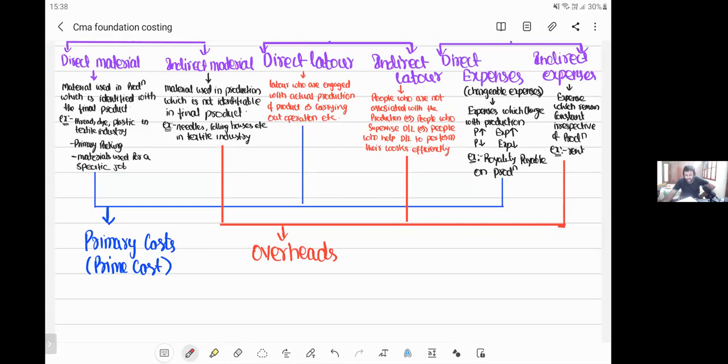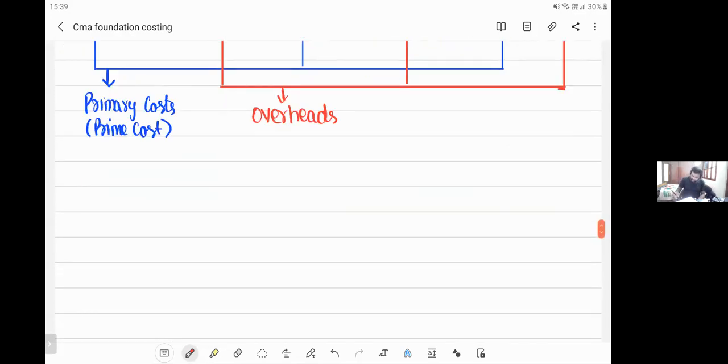Prime cost, primary cost, everybody can take care of. Even a BCom graduate or MCom graduate can take care of primary cost. But especially cost accountants or chartered accountants will be employed in the costing field to take care of these overheads. They are assumed to have expert knowledge in dealing with overheads. However, this is the area where many students face difficulty. Overheads is nothing but the sum of indirect material, indirect labor, and indirect expenses.